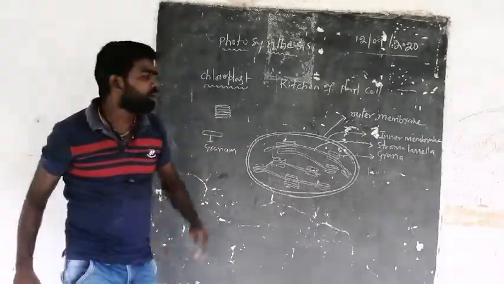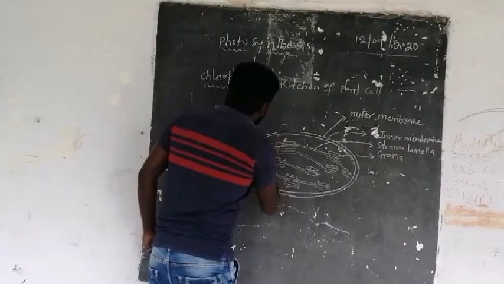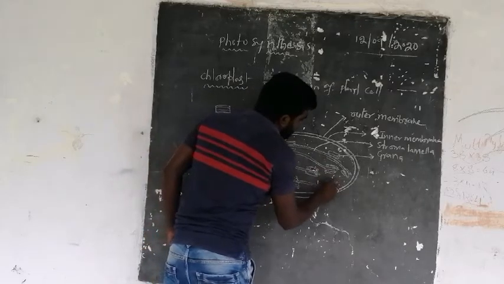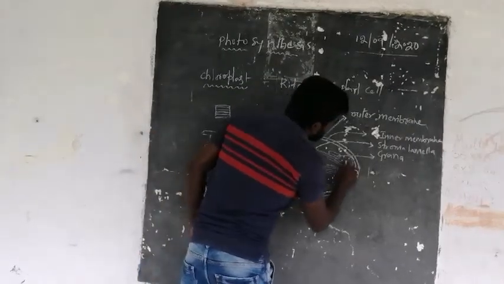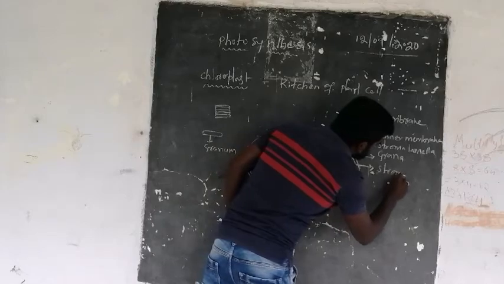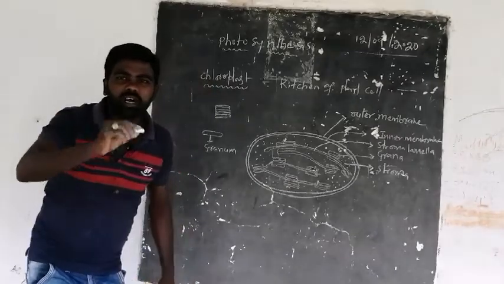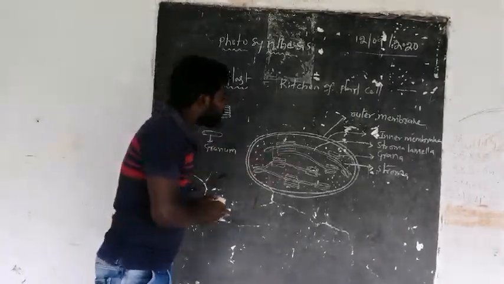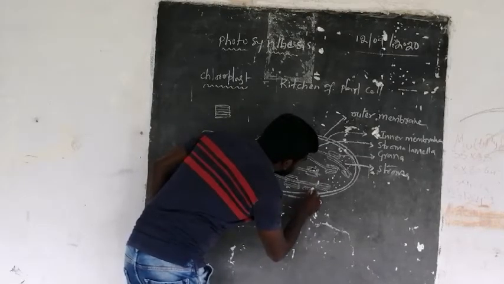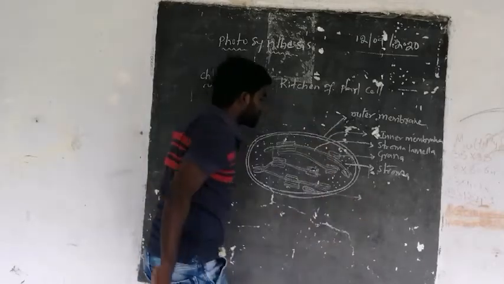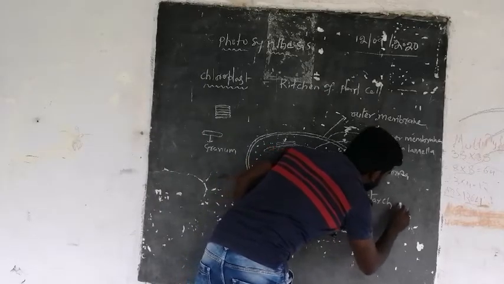The number of grana are present in the chloroplasts. Next, the liquid which is present inside the two membranes of the chloroplast, this space or liquid, is called stroma. And inside this chloroplast, the food material is prepared. What is the food material? For example, this is called a starch granule.